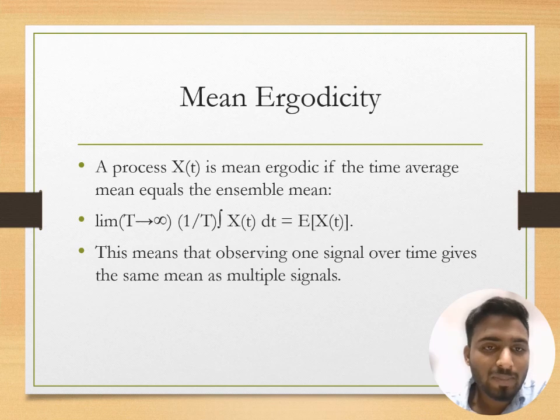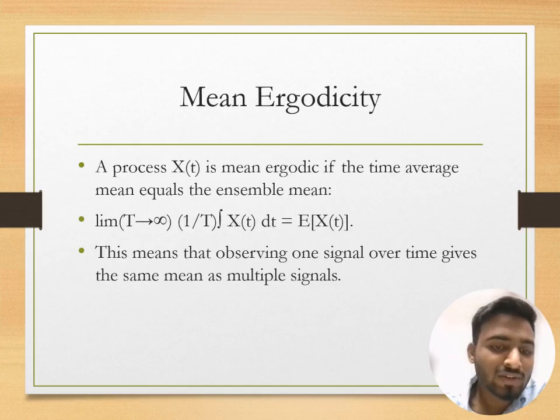Mean ergodicity. A process x(t) is mean ergodic if the time average mean equals the ensemble mean. Formula: limit T tends to infinity, 1 by T integration of x(t) dt equals E of x(t). This means observing one signal over time gives the same mean as multiple signals.